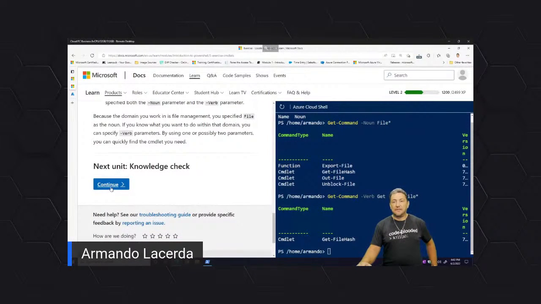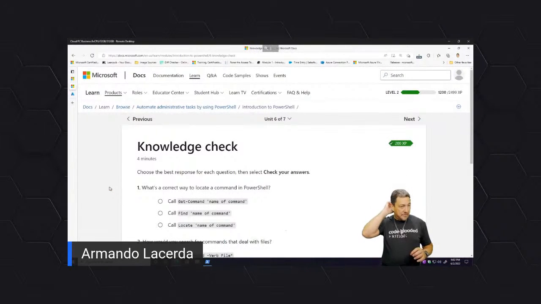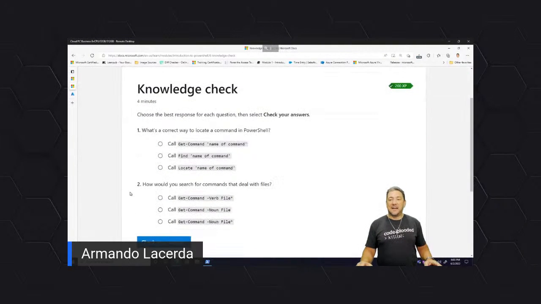So that ends the first unit of this learning path. And here's a cool thing about these learning paths. Once we finish the units, they usually have knowledge checks. Some learning paths don't have this, and this one does. They ask some quiz questions just to make sure that you are following along, and this is where you earn points. I have already been through this one; I already collected my 200 points.